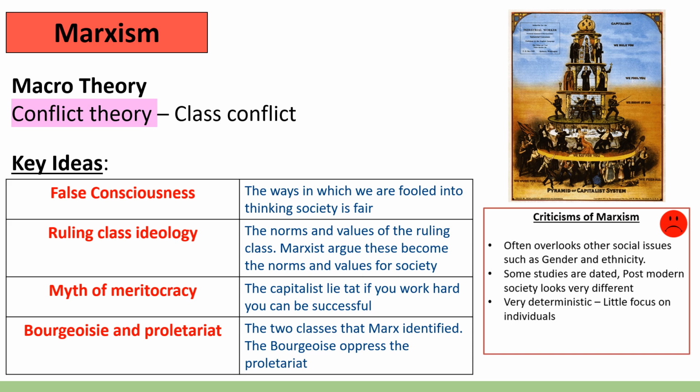Some of the studies might be dated or even outdated. Postmodern society looks very different from what Marx was talking about during the Industrial Revolution. And you could make the argument that, like any macro theory, it's very deterministic, given that there is little focus on individuals. Its focus is much more on classes and groups. So, that is Marxism. Now we shall move on to feminism.